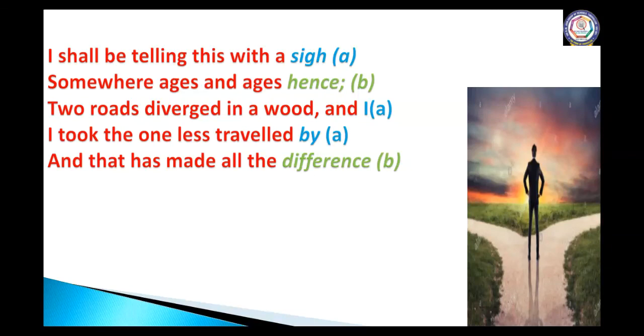Two roads diverged in a wood. He would start and tell the story like this: there were two roads, two decisions in my life, and I took the second road. I took the one less traveled by. He says that there were two roads and he chose the less traveled road, and that has made all the difference in his life. Now he is here because he had taken that decision. He had opted for the road which was less traveled by.